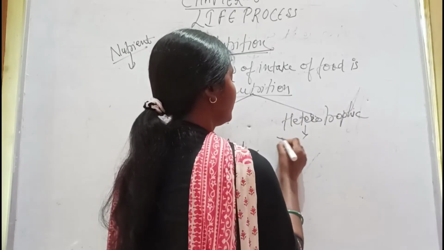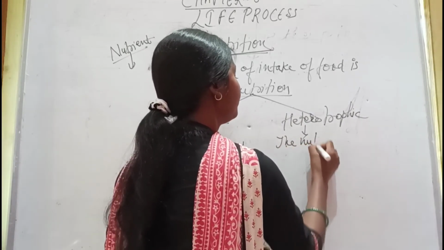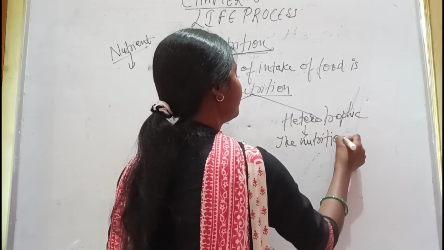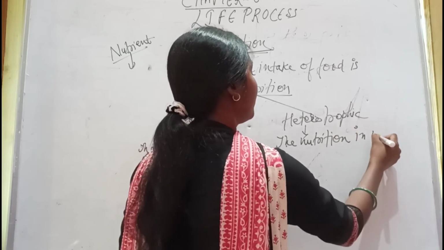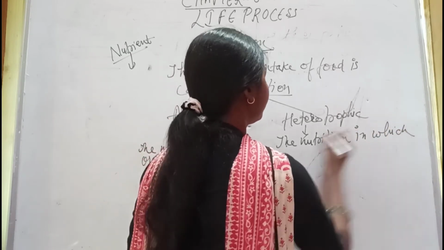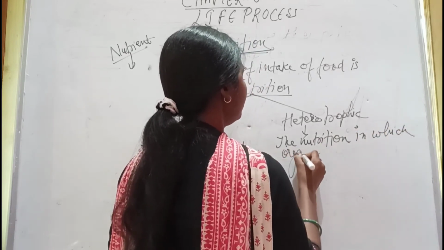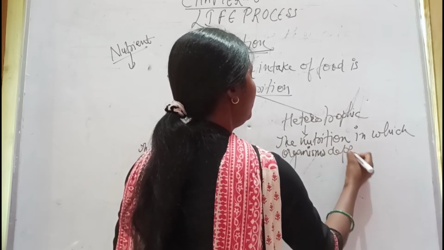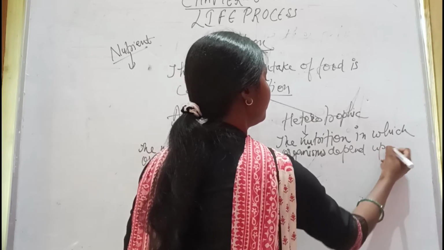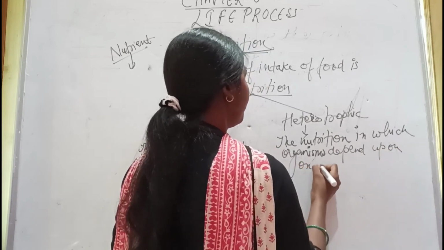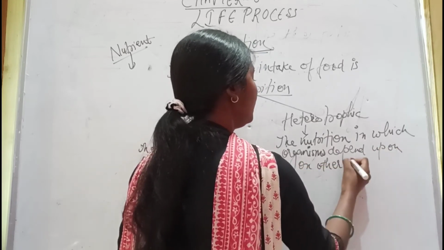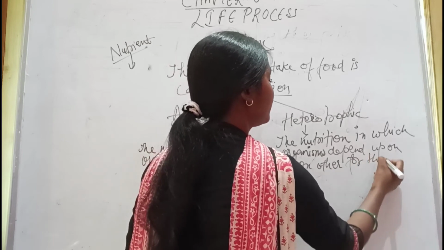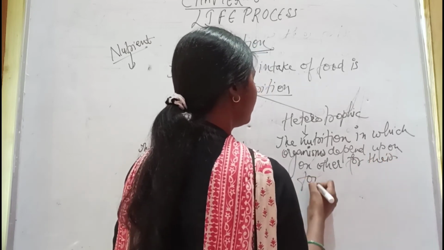Heterotrophic means the nutrition in which the organism depends upon others for its food.